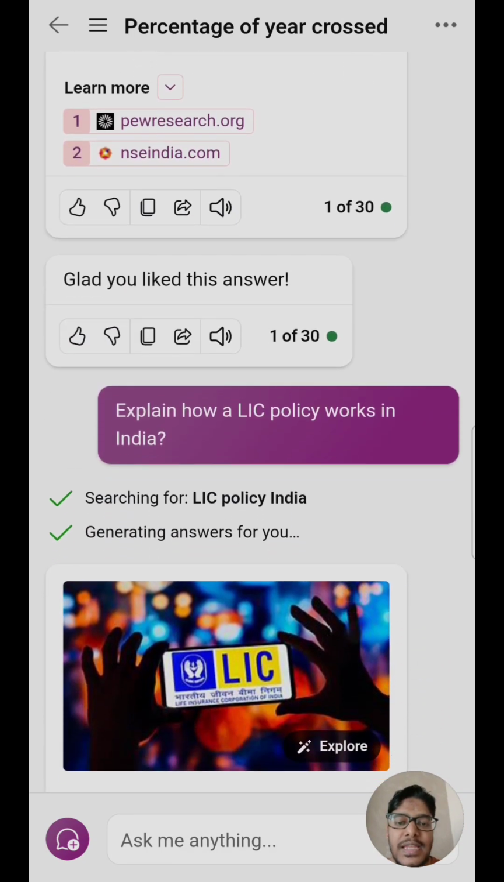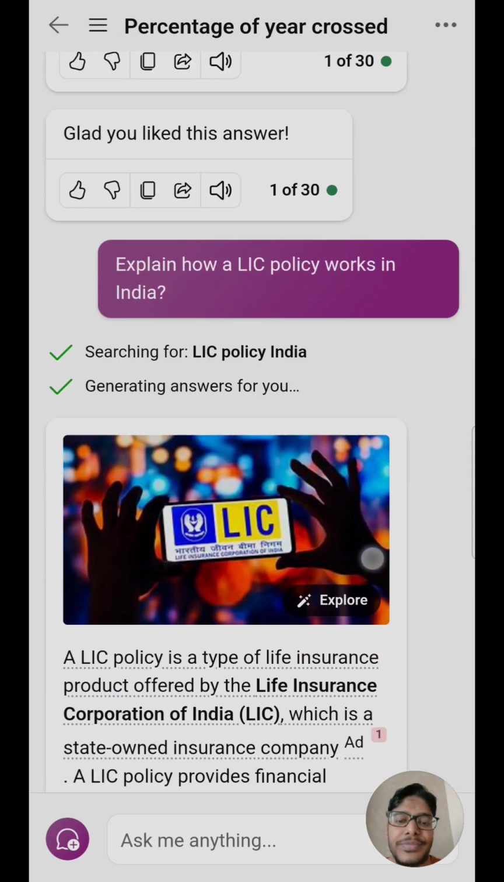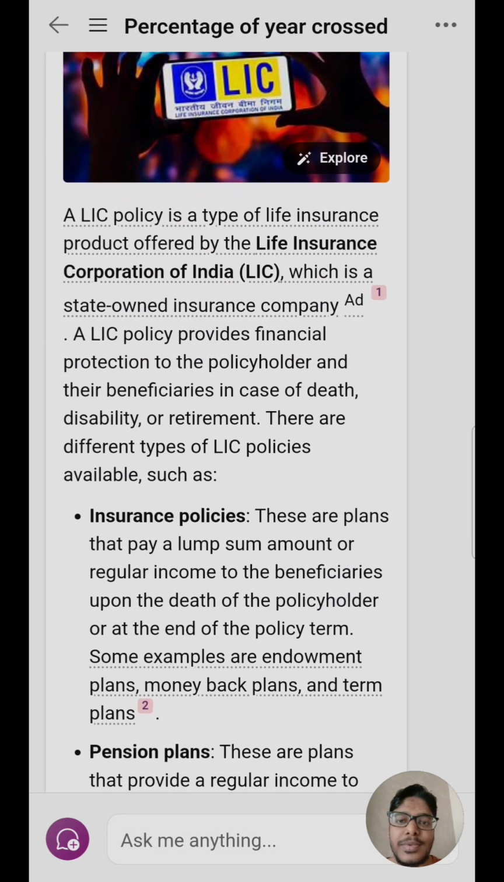The first question I asked ChatGPT about LIC policies was: explain how an LIC policy works in India. The response was: an LIC policy is a life insurance product, which we generally know about, provided by the Life Insurance Corporation of India, a state-owned insurance company. An LIC policy provides financial protection to the policyholder and their beneficiaries in case of disability and retirement. I already knew about insurance policies, but there are a few more policies which LIC offers. Let's try to understand them in detail.